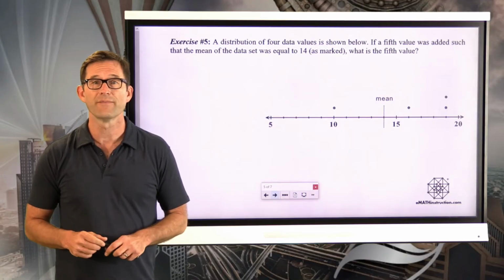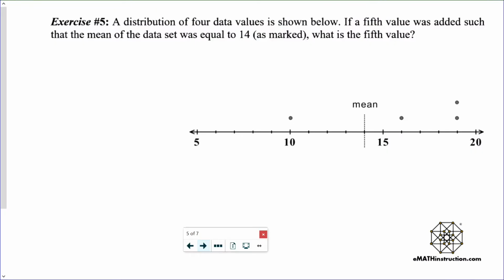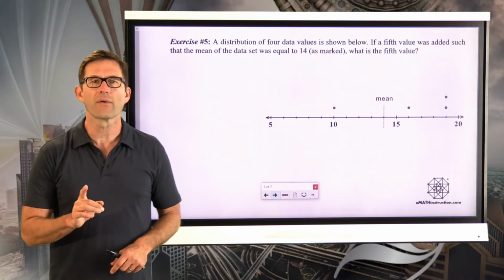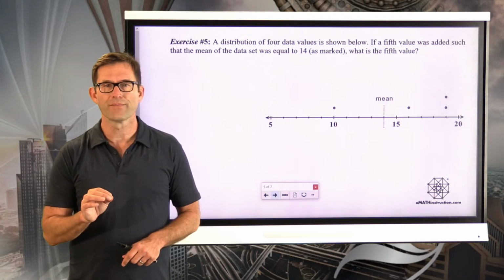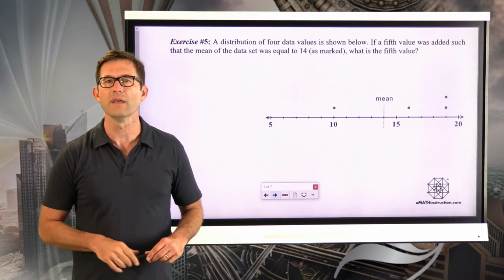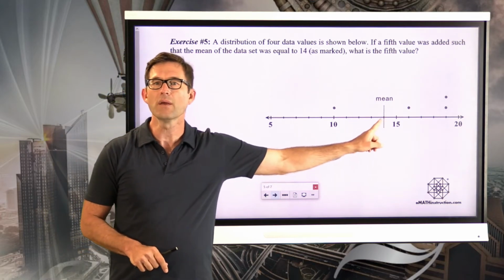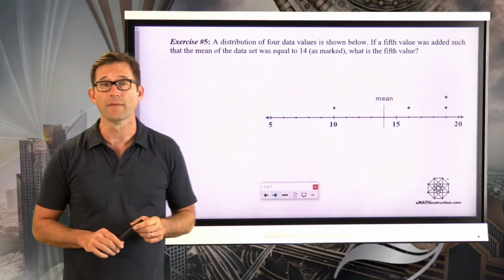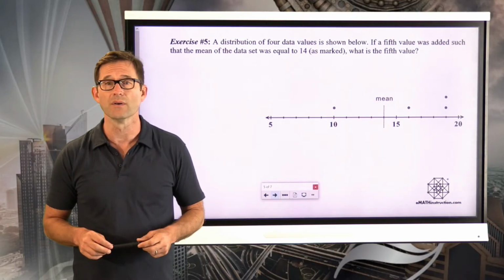Exercise number 5. A distribution of 4 data values is shown below. If a 5th value was added such that the mean of the data set was equal to 14, as marked, what is the 5th value? All right, well, see if you can play around a little bit with this problem and see if you can figure out what that 5th and final value would have to be in order for the mean of the 5 values to be equal to 14. Pause the video now and see what you can do.